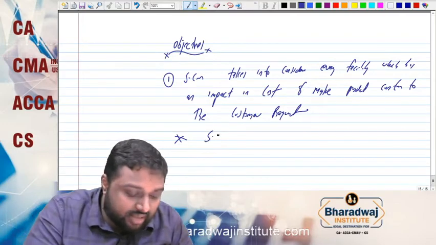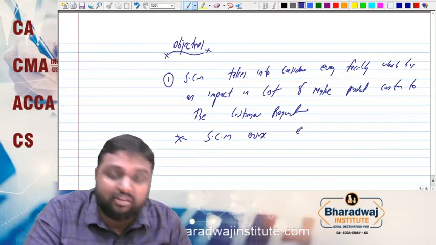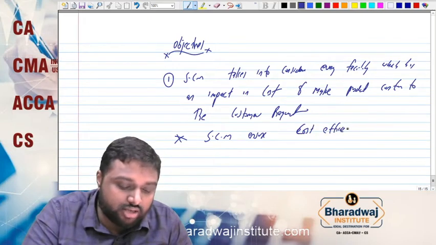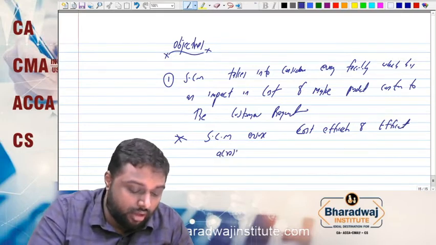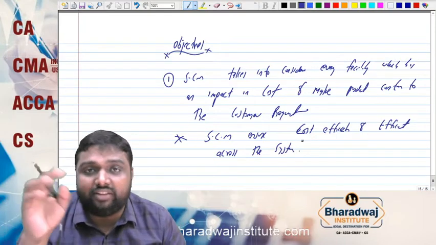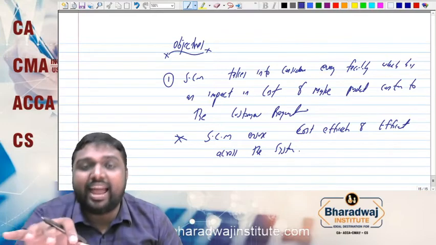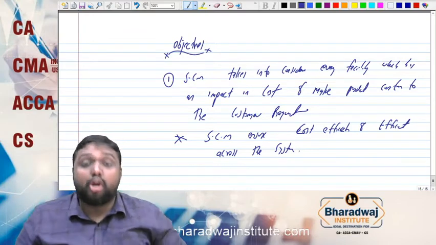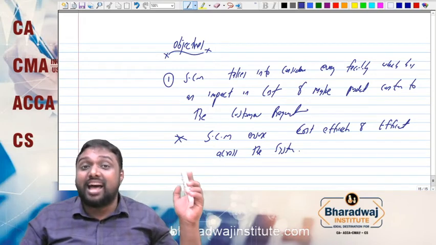Next, supply chain ensures cost effective and efficient across the system. That is, any non-value adding activities, any unnecessary activities will be eliminated. Only value adding activity will be concentrated. So it should ensure cost effective and efficient across the system.